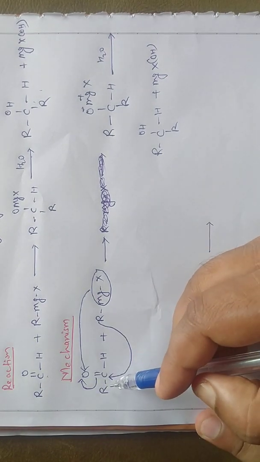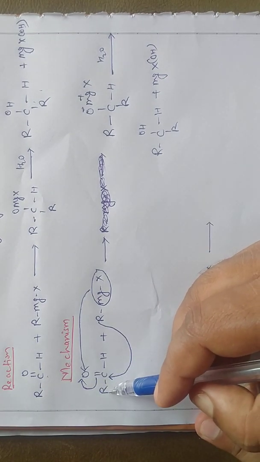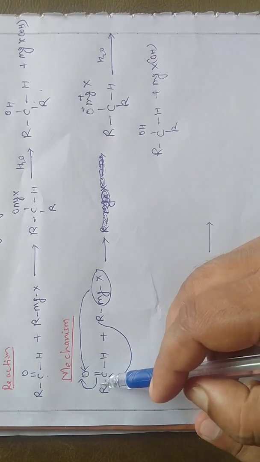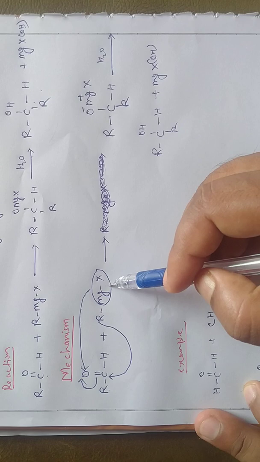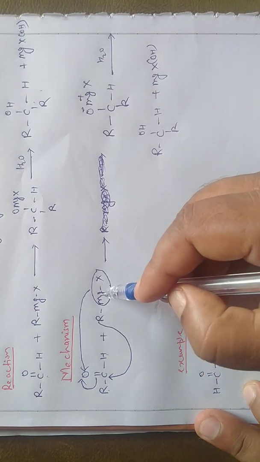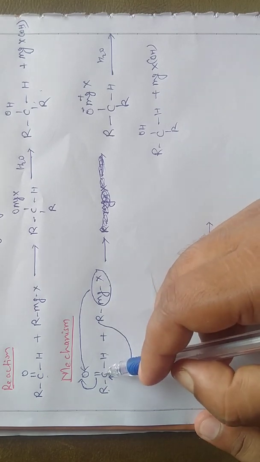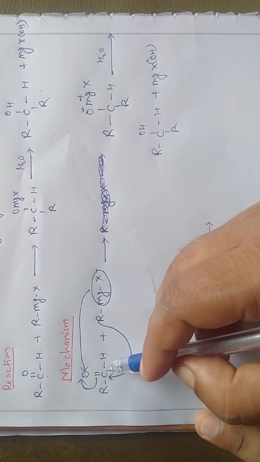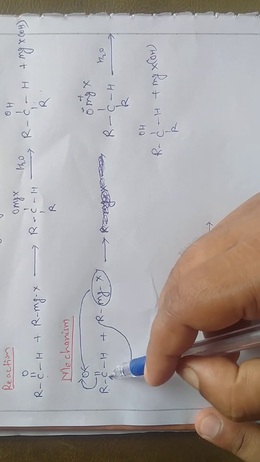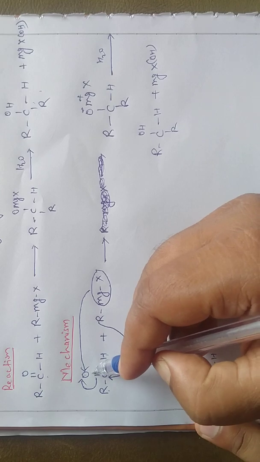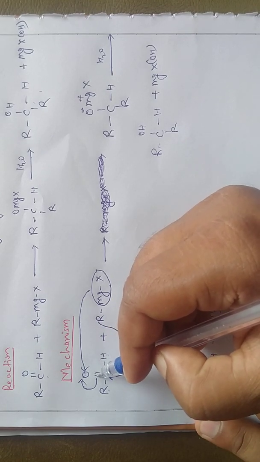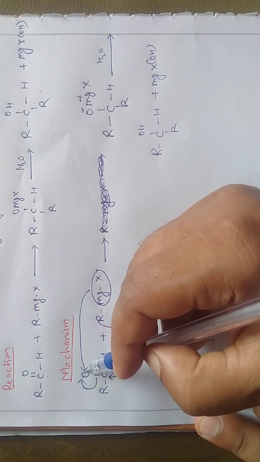What happens during the reaction is that this RC double bond O aldehyde reacts with Grignard reagent. When this Grignard reagent approaches this aldehyde, as R approaches the carbon, the pi electron of the carbon-oxygen double bond is attracted by the oxygen atom.